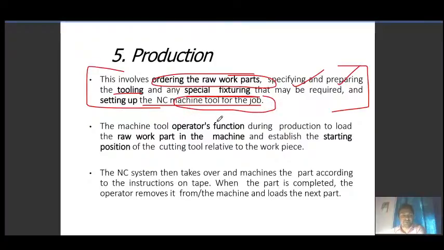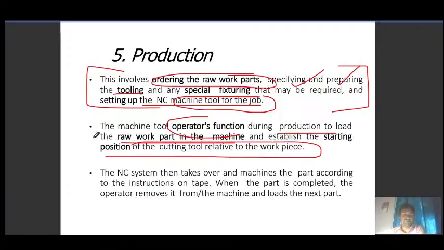The main operator's function during production is to load the raw work part in the machine and establish the starting position of the cutting tool. The operator, who is operating the machine, will set the starting position of the machine tool, and from there the machine will take the commands and take over, and it will start machining.